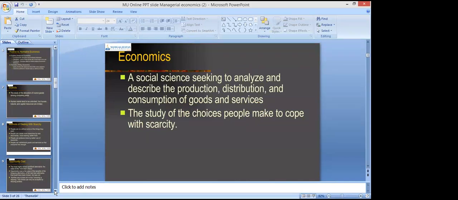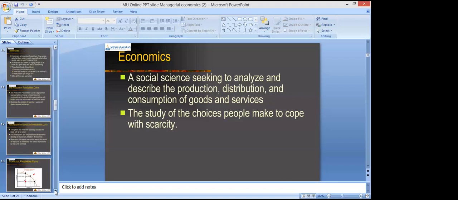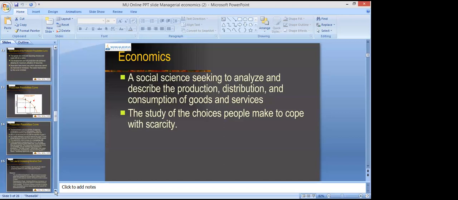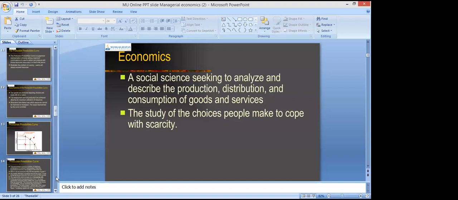What is positive, what is normative, what is micro, what is macro, what is opportunity cost, what are incentives, what is PPC, what is absolute, what is comparative. These are the principles. What are the shapes of curves, right? I have told you, based on the rate of change. If the rate of change is increasing, we will have a concave shape, and if the rate is decreasing, we have a convex shape, right?